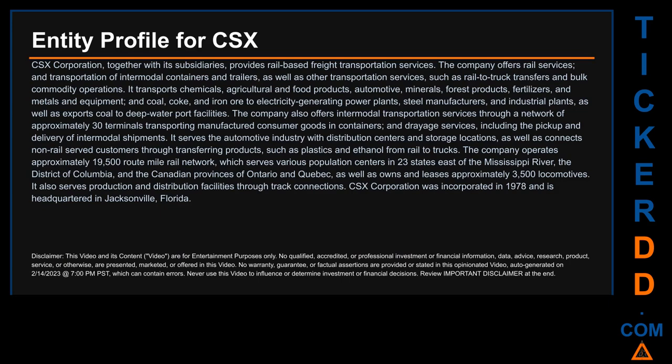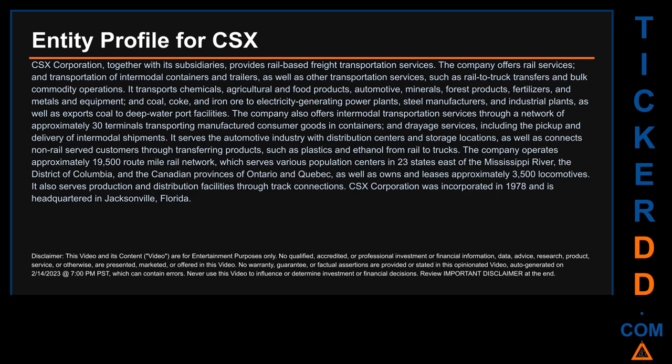The company also offers intermodal transportation services through a network of approximately 30 terminals transporting manufactured consumer goods in containers, and drayage services, including the pickup and delivery of intermodal shipments. It serves the automotive industry with distribution centers and storage locations, as well as connects non-rail served customers through transferring products, such as plastics and ethanol from rail to trucks.